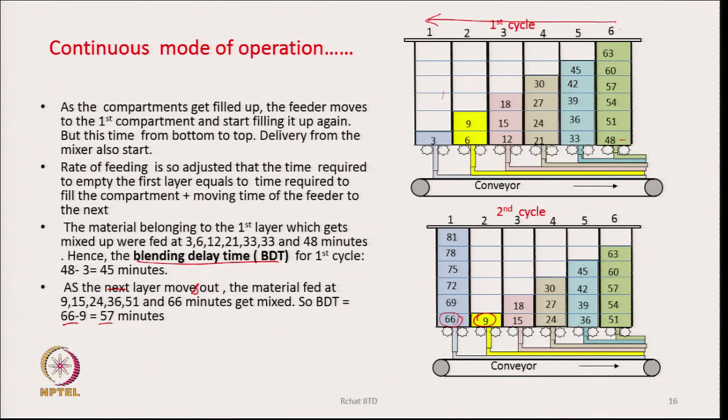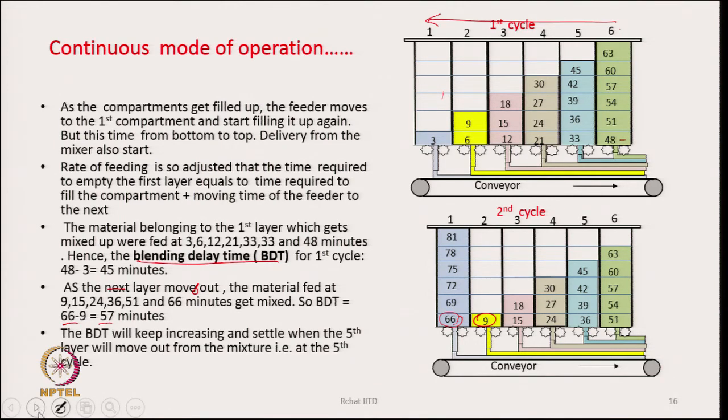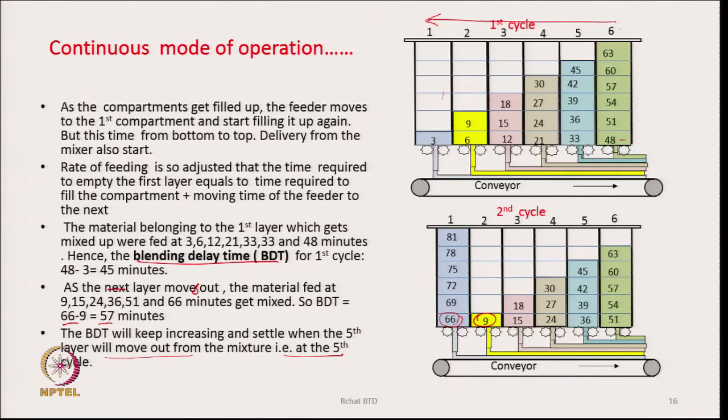Okay. So, now this is 57 minutes for the second layer. What we see is that for the first layer the value was 45, but for the second layer, when it moves out, the value is 57. So, that means the BDT will keep on changing, and how long will it change? When the fifth layer moves out, then the machine will come into equilibrium in terms of its operations. So, the BDT will keep increasing and settle when the fifth layer moves out from the mixture, or we can say at the fifth cycle.